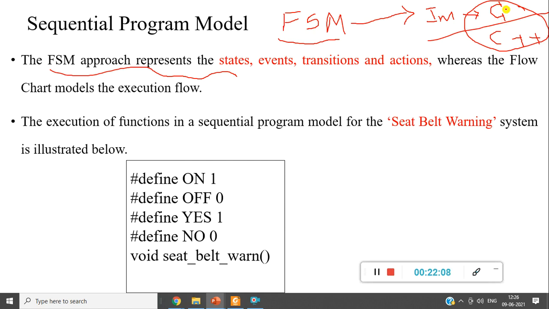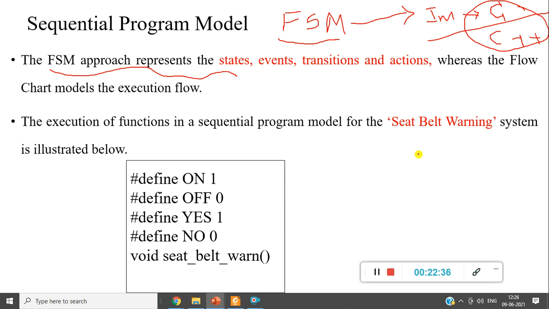That complete process of writing a C program and downloading it onto the kit, we call the implementation process. Now, as we understood, the FSM approach represents the states, events and transition actions, etc. in the form of a flowchart model. Now it is time to develop a sequential model.